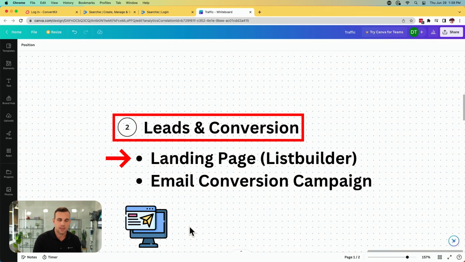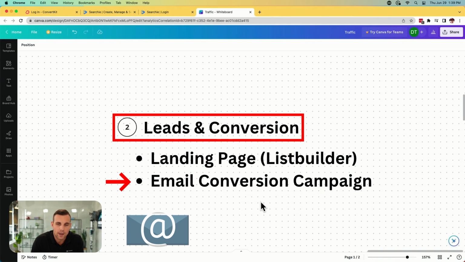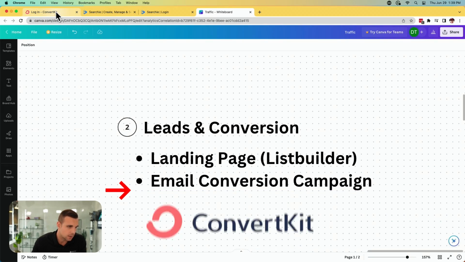It's exchanging something of value for the person's email so that you have a more direct form of communication with them. That is going to allow us to create an email conversion campaign where you're just going to provide them some consistent ongoing content that will gently nudge them towards one of your products, whether that's a course or program or what have you. But I'm going to take you over now to ConvertKit.